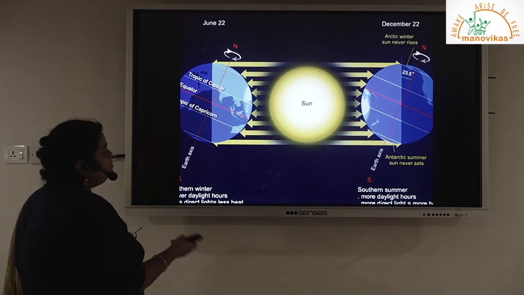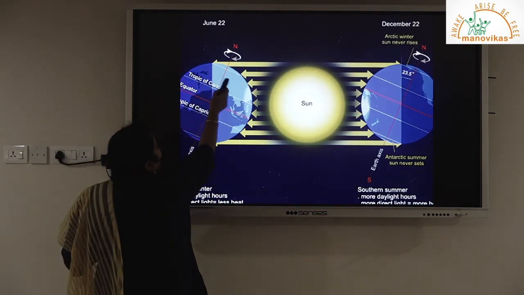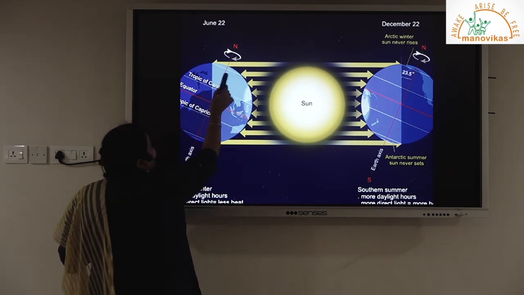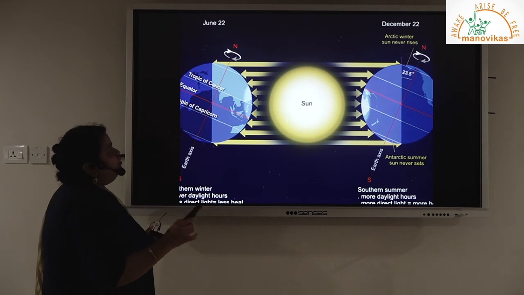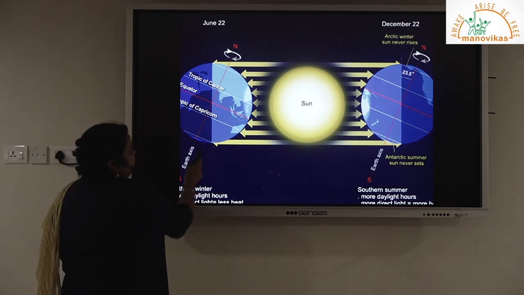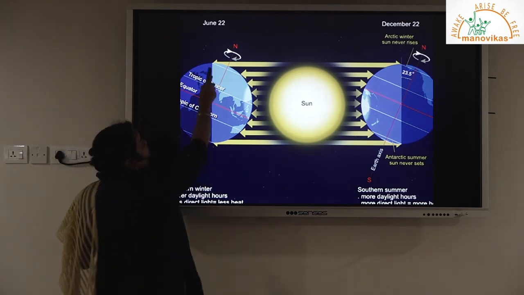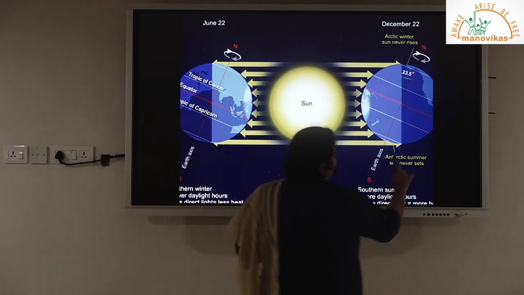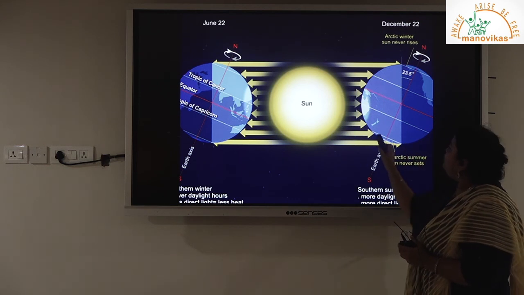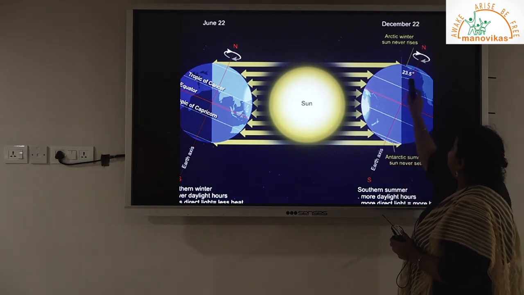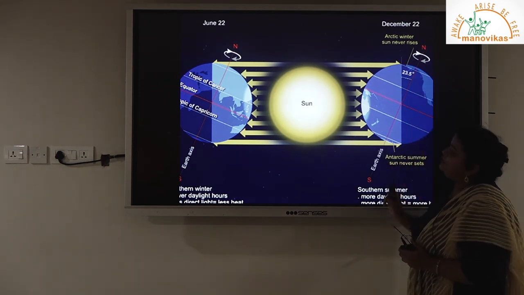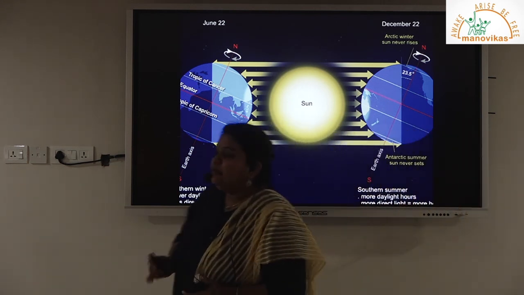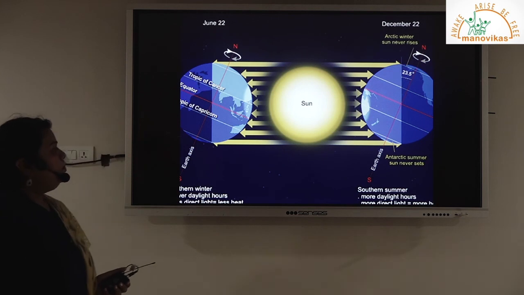Okay, with a small clipping you can see the North Polar region experiencing this. When the sun's light falls here, this portion experiences continuous daylight for a period of 5 to 6 months, and at that time this portion is in darkness. So here the twilight is experienced. And when the position changes, when the South Pole is in the light and the North Pole goes into darkness, at that time the South Pole experiences twilight, that is the diffuse light, or light with very mild temperature conditions.